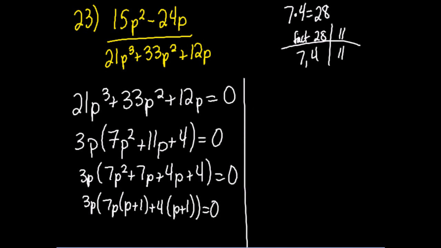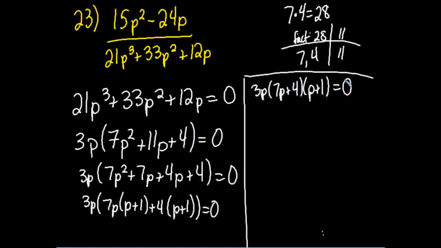So that tells me 3p times 7p plus 4 times p plus 1 is going to equal 0. So I've got 3 factors: 3p, 7p plus 4, and p plus 1. So 3p will equal 0, 7p plus 4 will equal 0, and p plus 1 will equal 0.